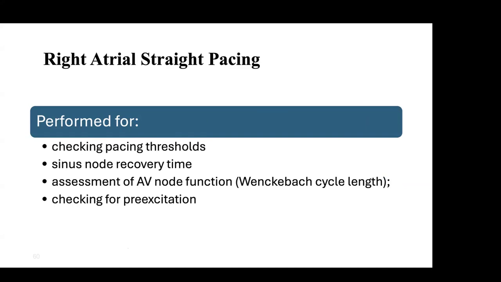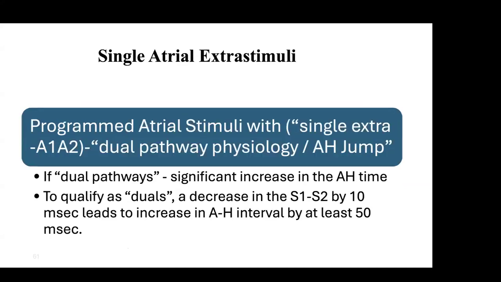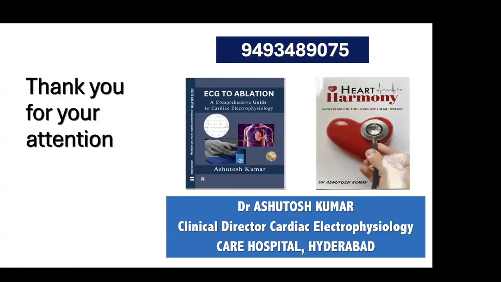So in the next class we'll again go to the ERP jump, what we call the S1 S2 A jump. This is a word we use commonly in our EP lab. A jump has happened. Jump means whenever we say it, the patient is having two pathways, and one pathway has been blocked, another pathway has started conducting. So two types of pathway and the circuit is developing. That's why the patient is developing AVRT and AVNRT. So that will be discussed.